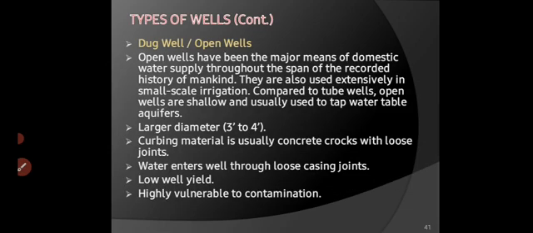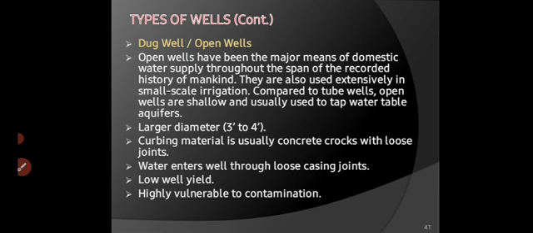Open wells have been the major means of domestic water supply throughout the recorded history of mankind, right? They are also used extensively in small scale irrigation.